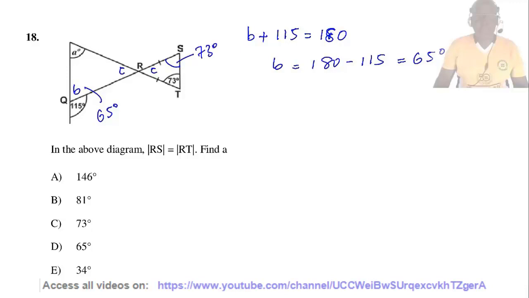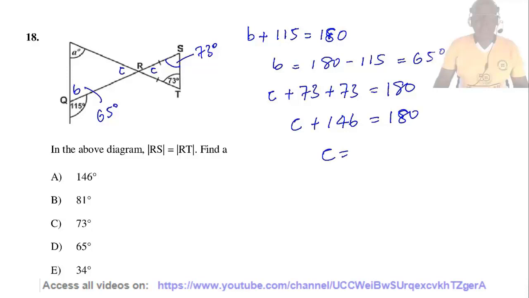Now the sum of angles in triangle RST should add up to 180 degrees, meaning C plus 73 plus 73 should be equal to 180, or C plus 146 should be equal to 180, or C equals 180 minus 146, which equals 34 degrees. So the angle over here equals 34 degrees.